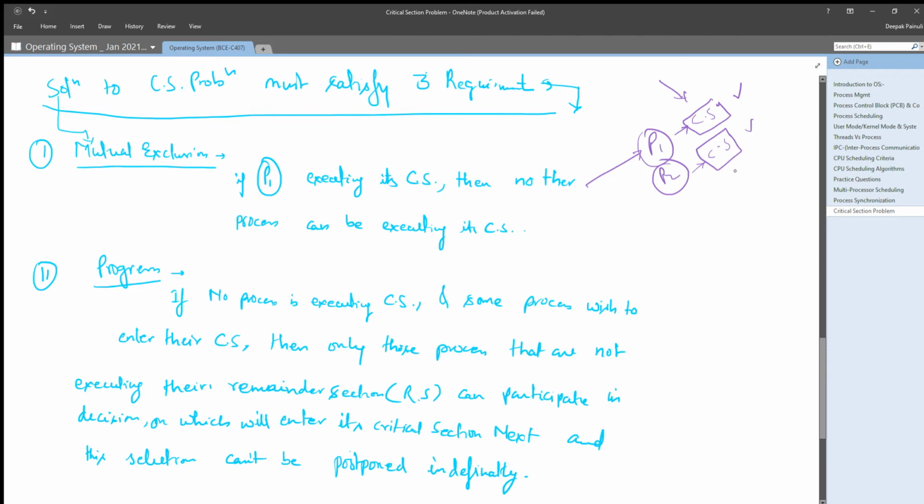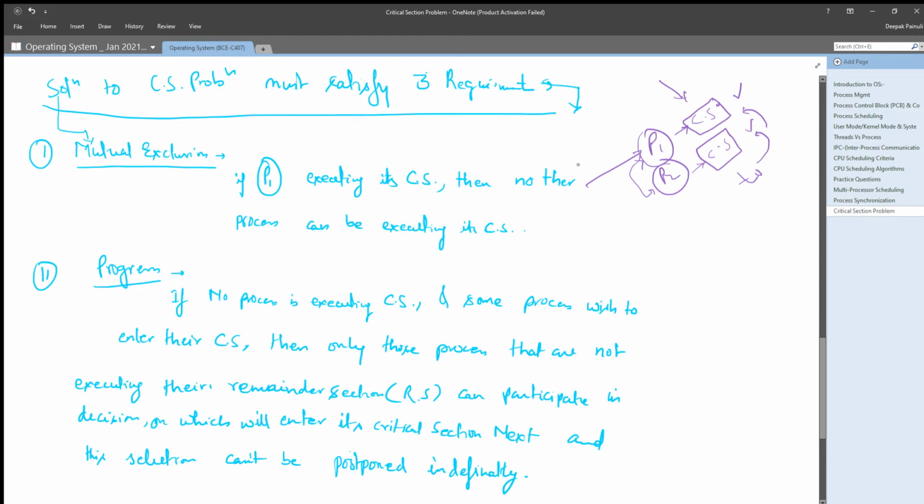Let's say at time t0, only one process out of P1 and P2 will execute its critical section. That means these two processes cannot execute their critical section at the same time. This guarantee is given by mutual exclusion.